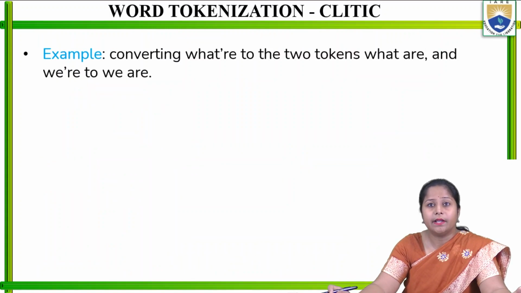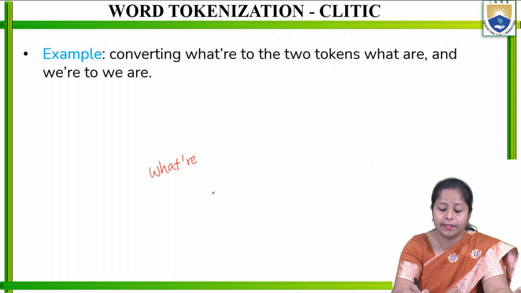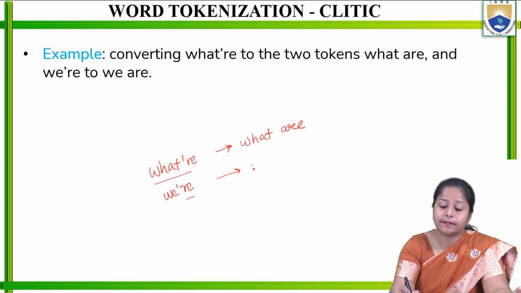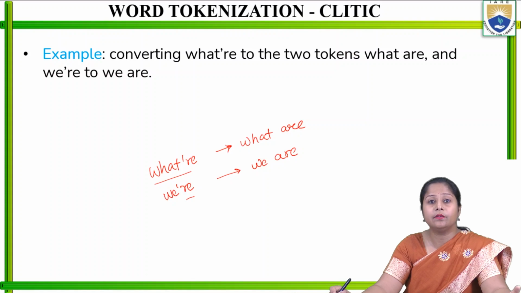For example, converting what're to the two tokens what and are, and we're to we are. So if it has been written what apostrophe re, that needs to be read as what are, right? And whenever there is one word we apostrophe re, that should be read as we are. So that is called a clitic itself, and we need to extract these types of words as a tokenizer with the help of different libraries and classes.